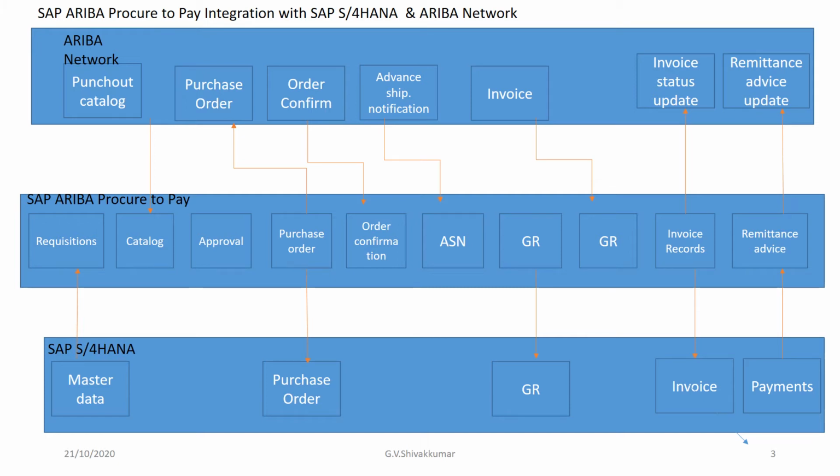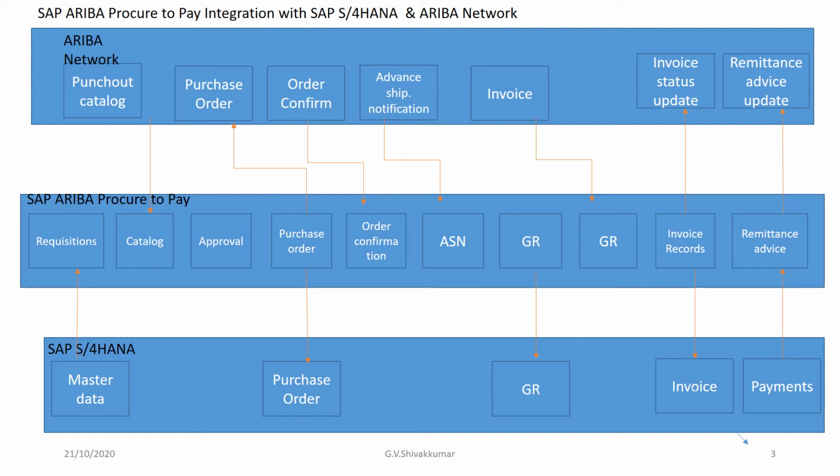Once a purchase order is created, the order confirmation happens, followed by the advanced shipping notification. So the ASN is generated, and this ASN will create the further GR and then the invoice.